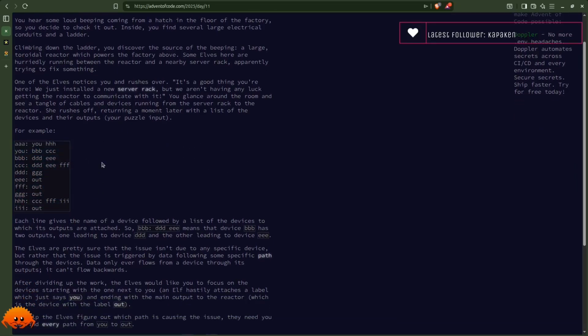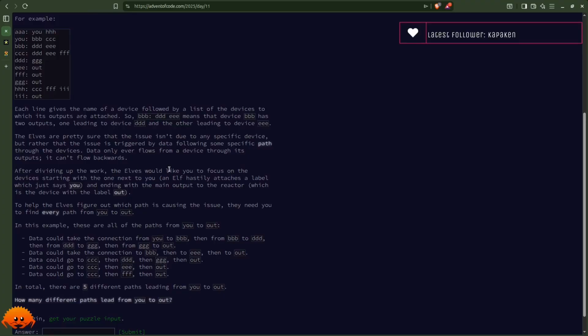So, this here. Each line gives the name of a device, followed by a list of the devices to which its outputs are attached. So BBB: DDD EEE means that device BBB has two outputs, one leading to device DDD and the other leading to device EEE. The elves are pretty sure that the issue isn't due to any specific device, but rather that the issue is triggered by data following some specific path through the devices.